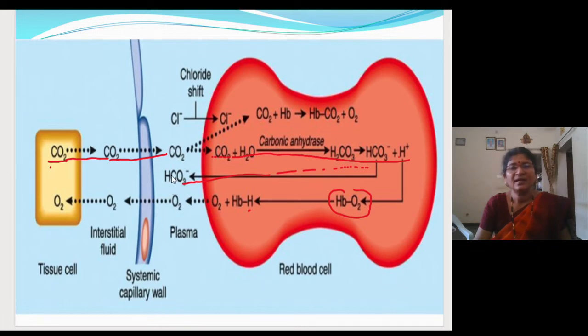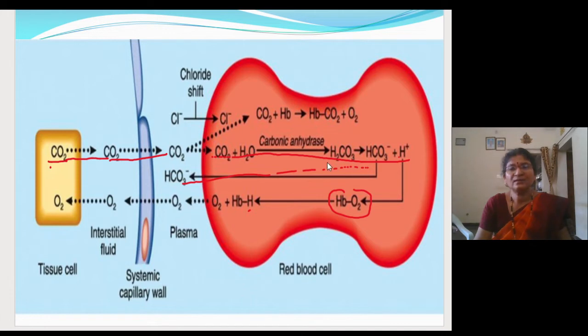Actually here it will combine with the sodium or potassium ions, which is not shown here, and no need to bother also, just remember how it will come out. So after coming out it will become neutral by combining with the sodium or potassium. Fine. So in this form it is carried, it will come out.